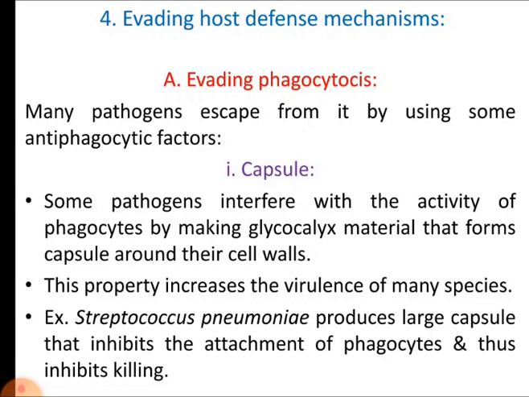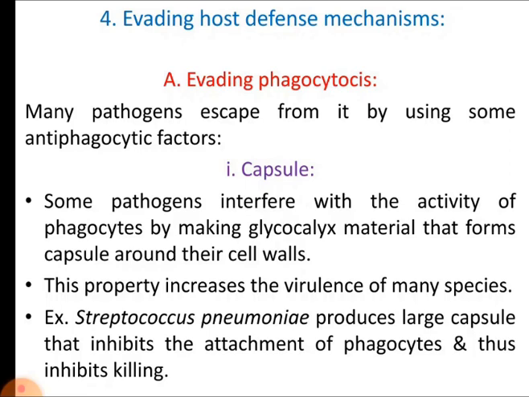The very first and most important anti-phagocytic factor is the capsule. We know that the capsule is present in bacteria. So some pathogens interfere with the activity of phagocytes by making glycocalyx material that forms a capsule around their cell walls. In the previous slide, we have already discussed and seen the diagram explaining the role of glycocalyx in the biofilm.